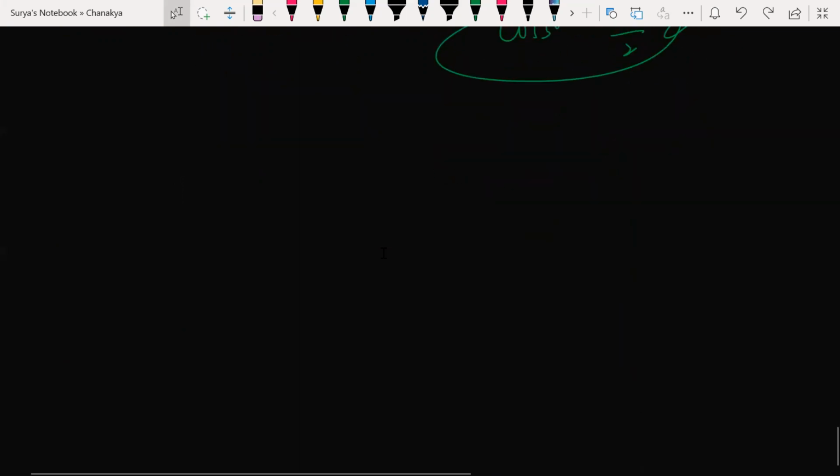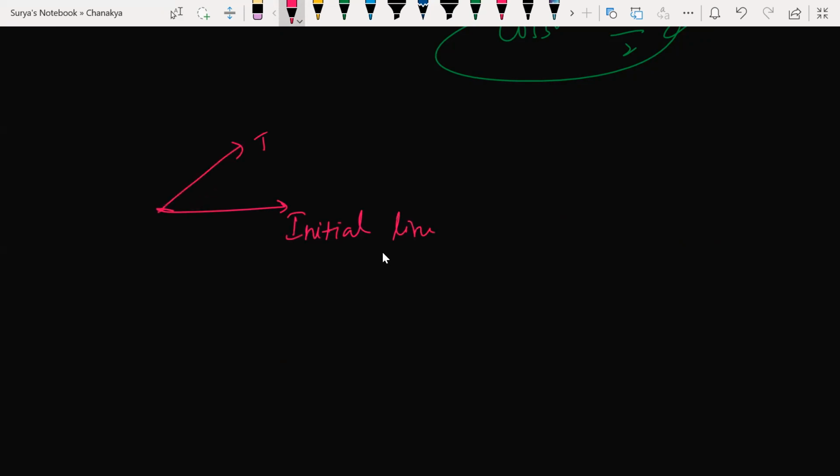Now I'll just give you, beta, a range of trigonometric functions. I'll tell you one thing here. Suppose you have, let's say, angle is nothing but the end points of two rays or two lines. Let's say this is your initial line, and this is your terminal line, and you are getting some angle theta here.